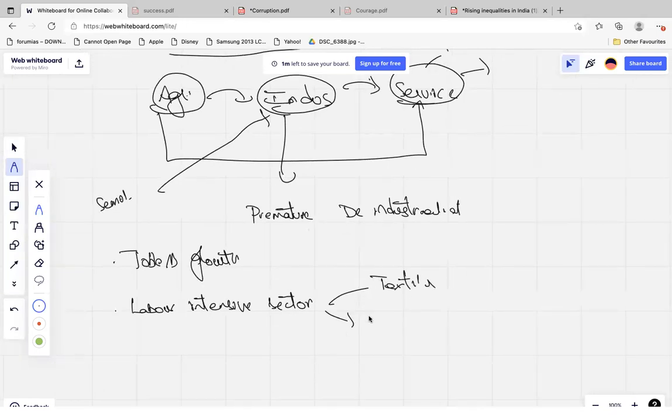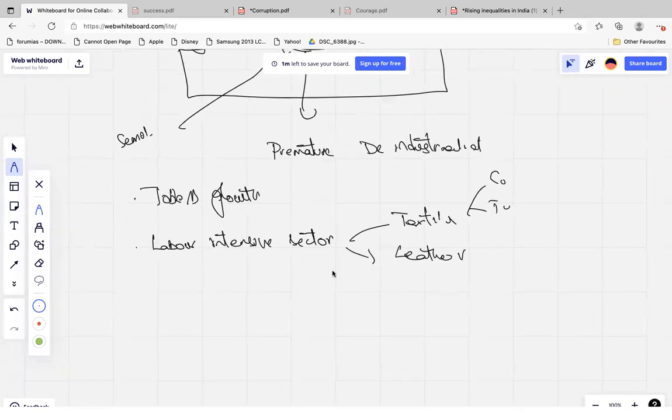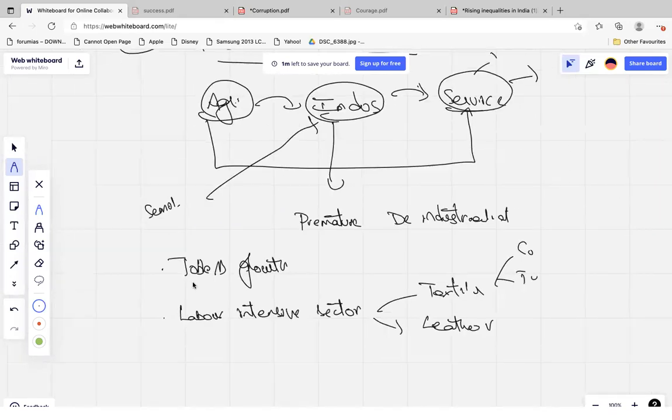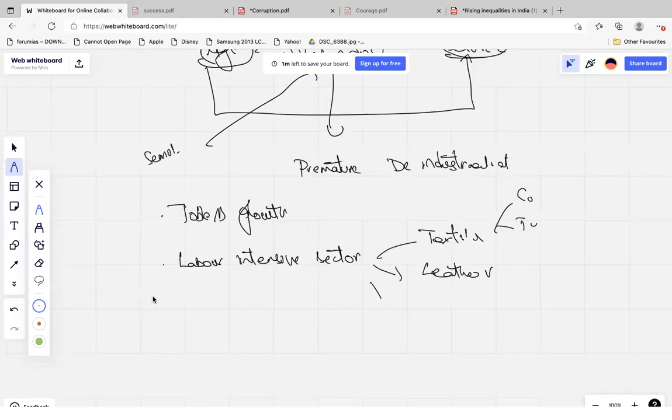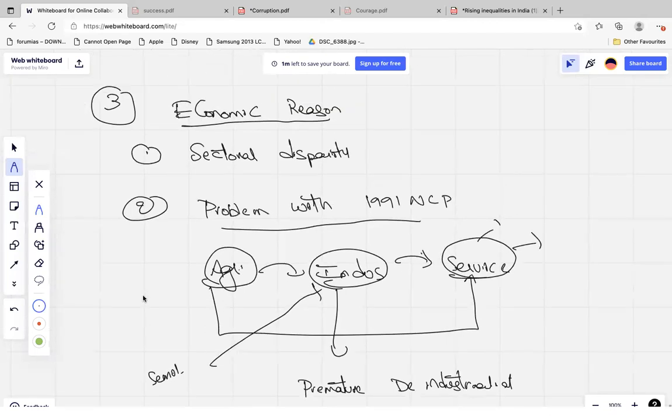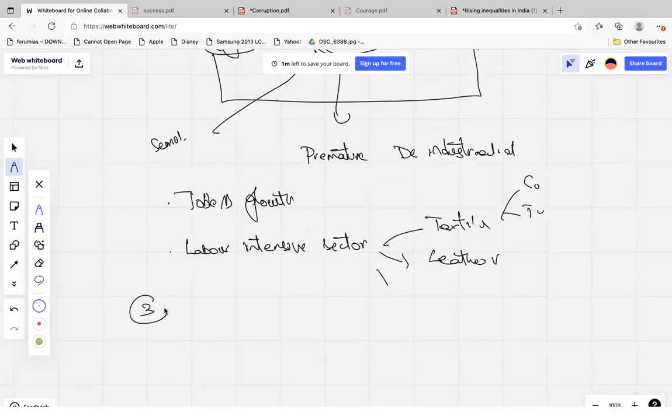You can say textile sector, then leather industry. Within this textile, you can talk about cotton. So that's why, if you see in the news, the government is promoting this cotton industry. Then your jute industry, all those things. So leather industry, automobile industry. Those things you can talk about, and even recently, food processing industries are also providing a good amount of employment.